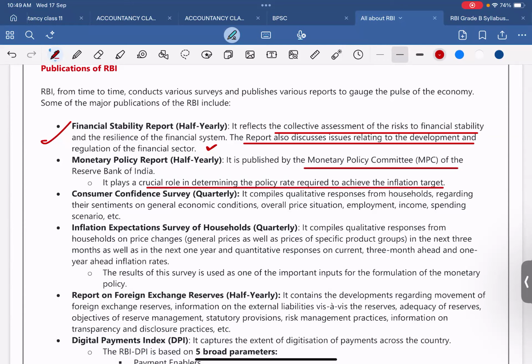Does anyone know about the Monetary Policy Committee? No one? No, sir. Fine. I will discuss it here. Don't worry about that.